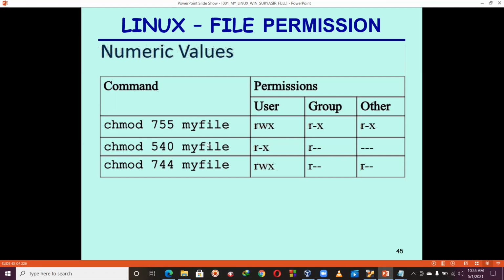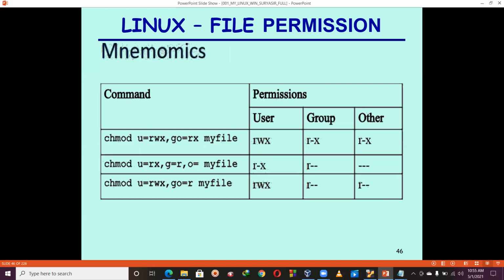Now this 4 is for only read permission, r--. This 0 stands for what? 0 means no permission. Next one, chmod 744 myfile. What is this? rwx, then r-- and r--. I hope all of you get a good concept about how to set the permissions in different ways, students.